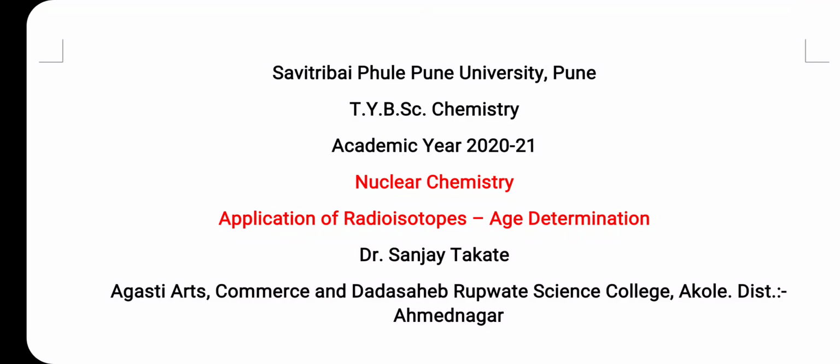With the help of radioisotopes, it is possible to determine the age of water, then the age of dead organisms such as the age of wood or bone. Then we can also determine the age of minerals and rocks as well as the age of the earth. So these four applications we are going to discuss in this lecture. Let us discuss one by one.